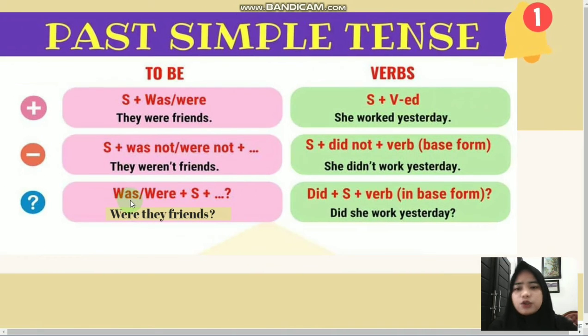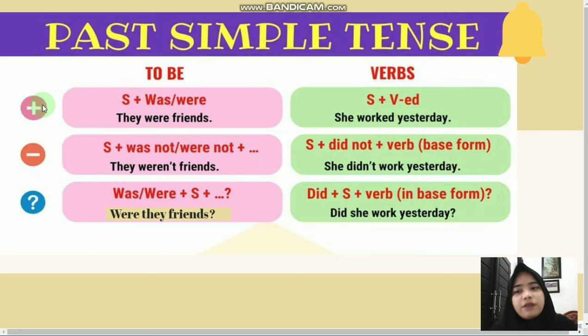The formula is was or were plus subject plus complement and the question mark. In other words, put the to be in the front of the sentence. For example, were they friends? Were they friends?